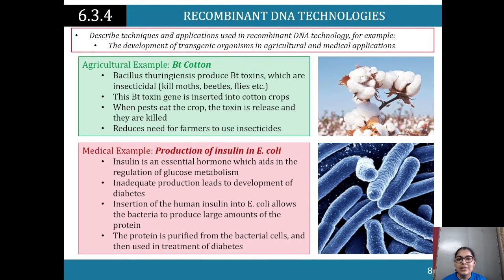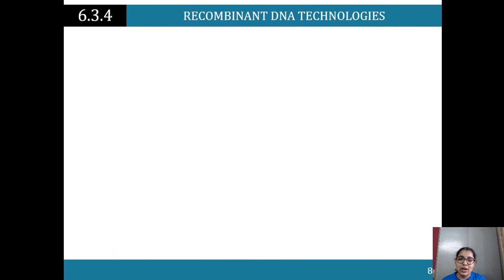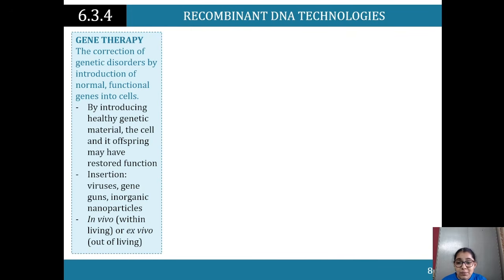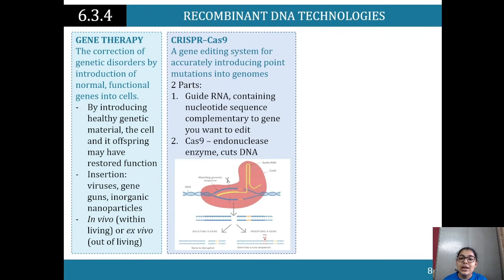So recombinant DNA technologies, we have Bt cottons, and a medical example is the production of insulin in E. coli, which is bacteria. Gene therapy, right? The correction of genetic disorders by the introduction of normal functional cells. By introducing healthy genetic material, the cell and its offspring may have restored function.